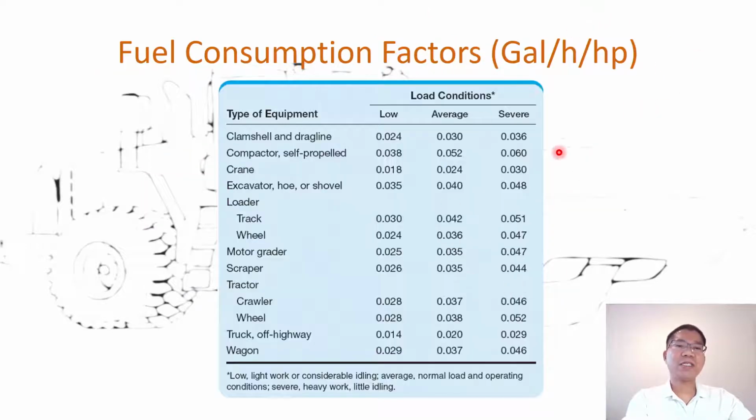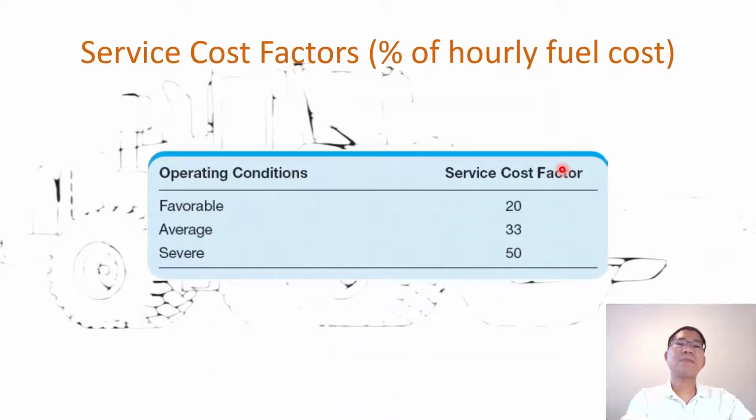So if we already determined the fuel costs with the table in the previous slide, then we can determine this hourly service cost for that equipment based on the percentage of the hourly fuel cost.